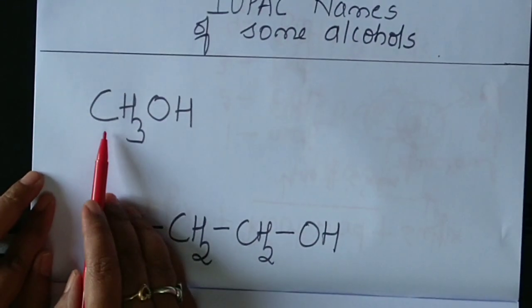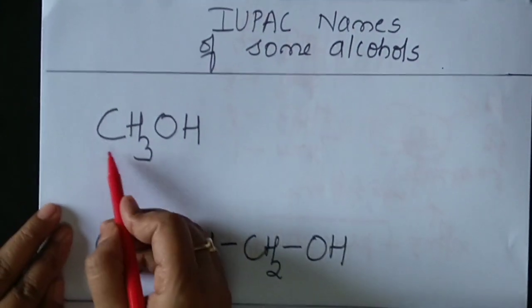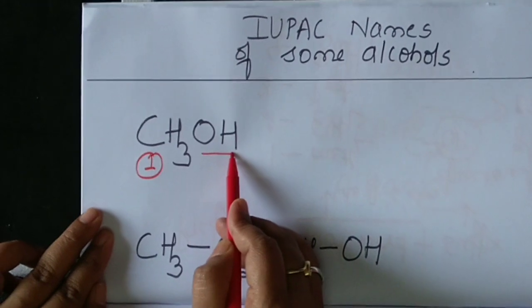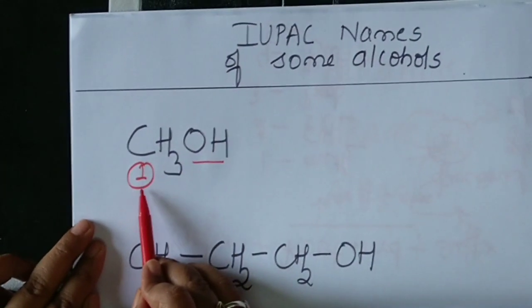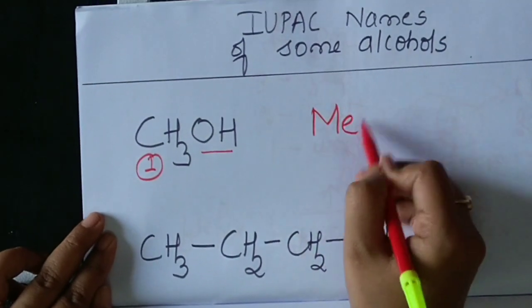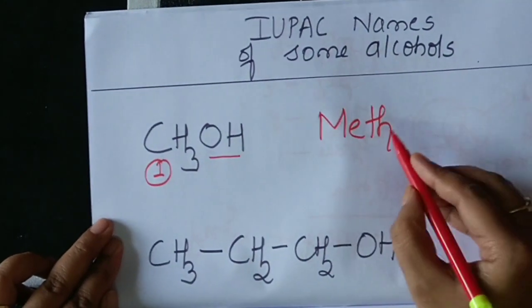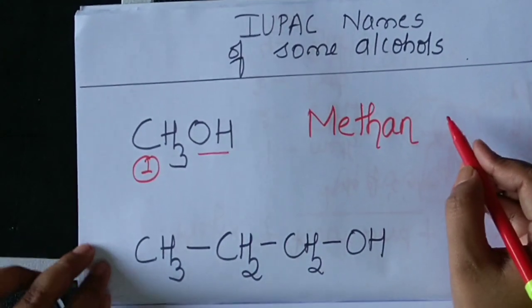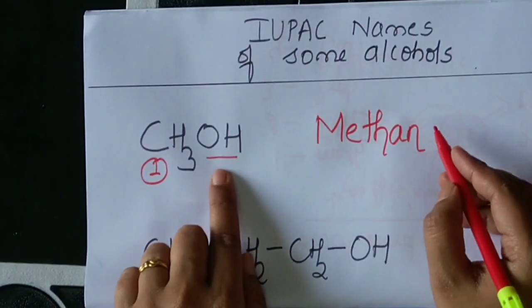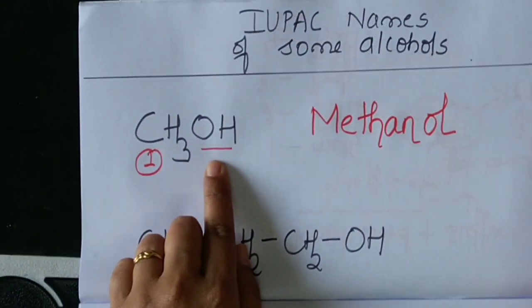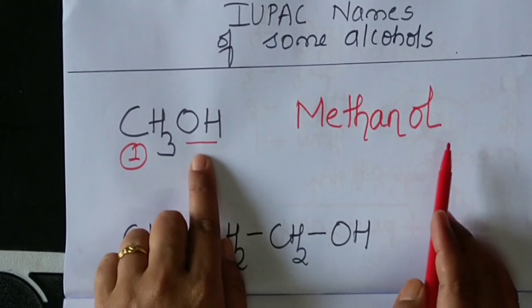Now how many carbon atoms are here? Only one. Which is the functional group? OH. So suffix is OL. So what is the root word? Meth. Everywhere single bond is present, therefore AN. And E is replaced by what? Suffix. Very good. OL. Therefore the name of the molecule is methanol.